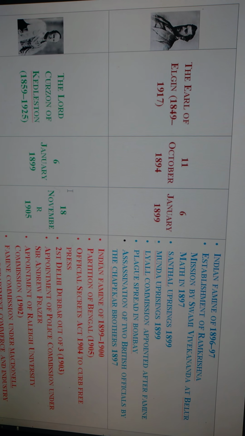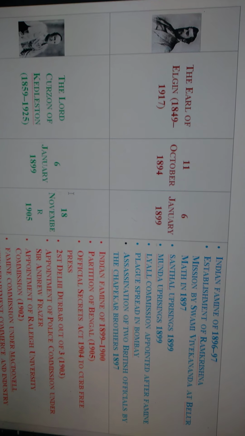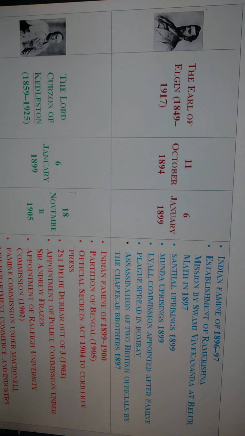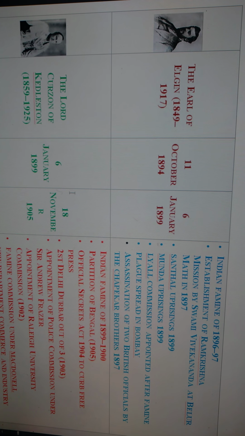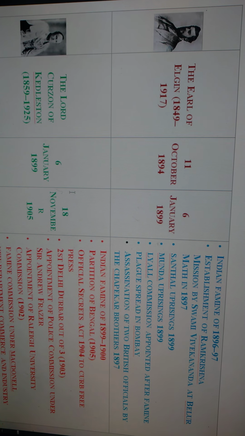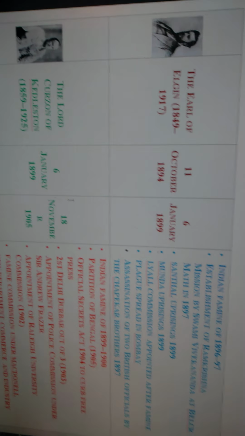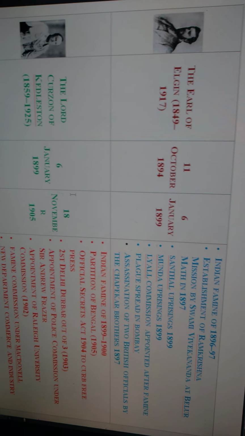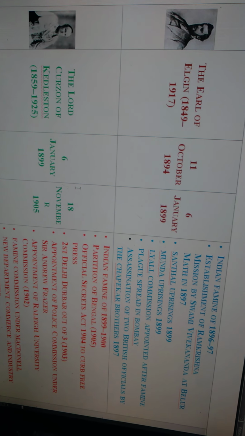The major events during Elgin's period were the Indian famine of 1896 to 1897, and the establishment of Ramakrishna Mission. Swami Vivekananda established Ramakrishna Mission at Belur Math in 1897.